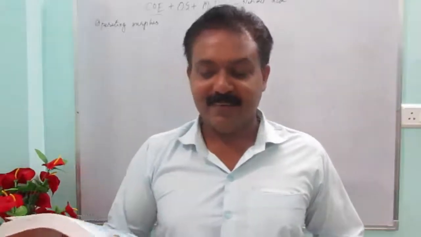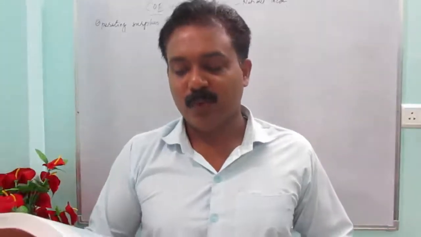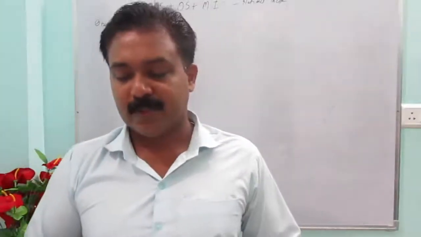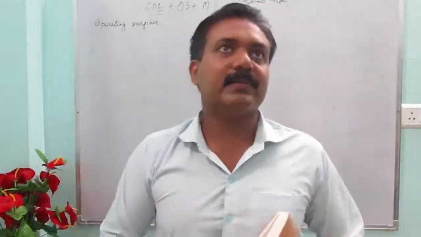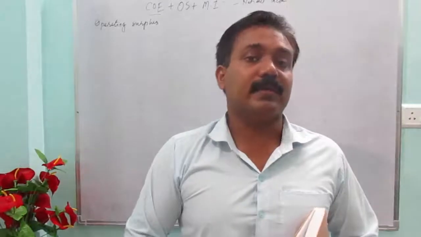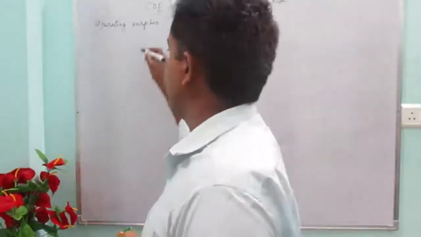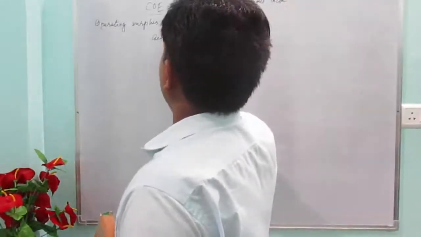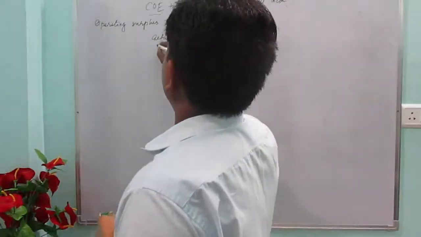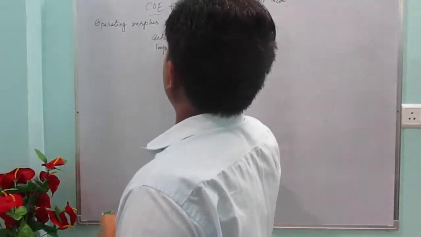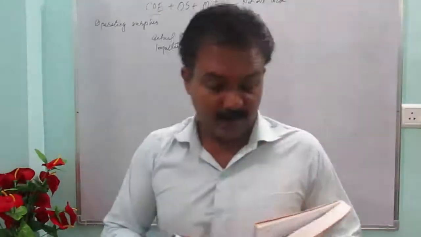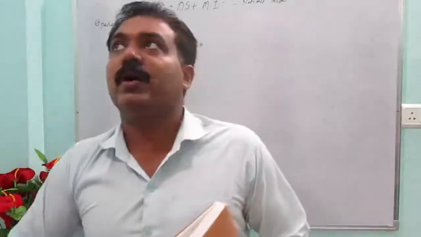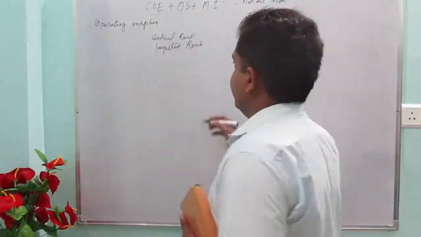And rental income includes both actual rent as well as imputed rent. In this, two things are there: actual rent and imputed rent. Two are there. Okay.